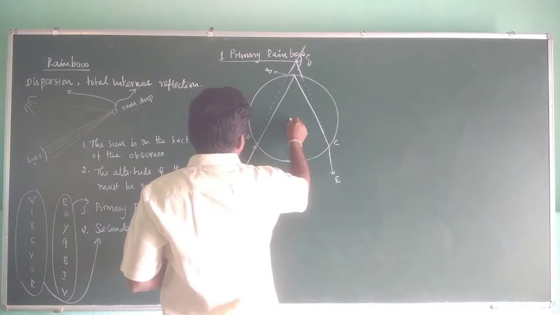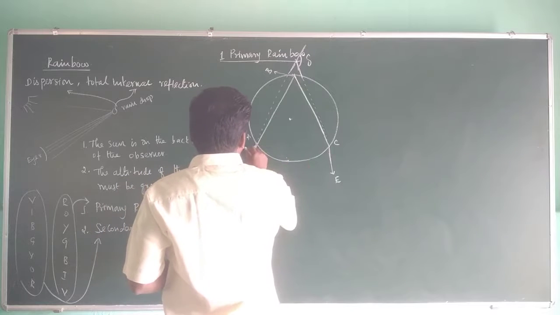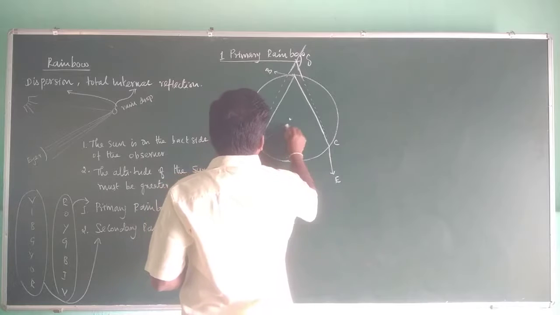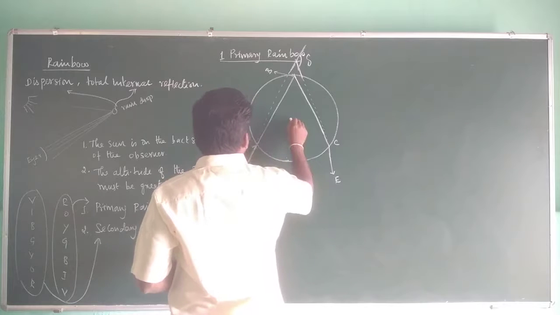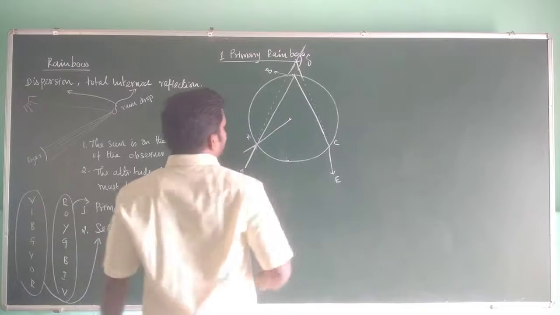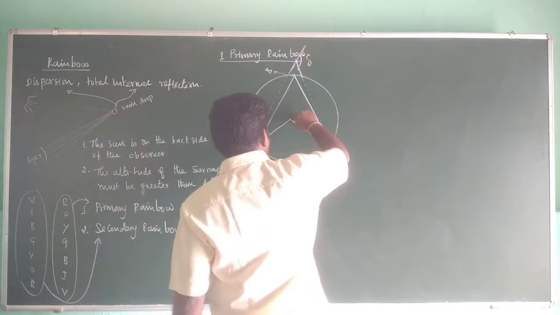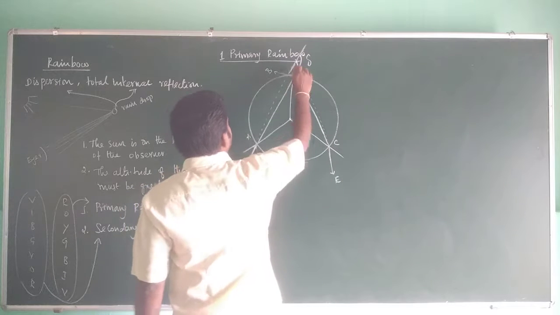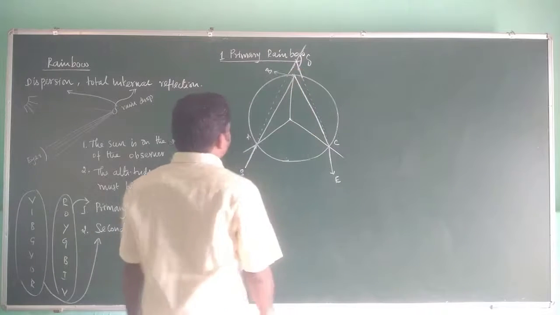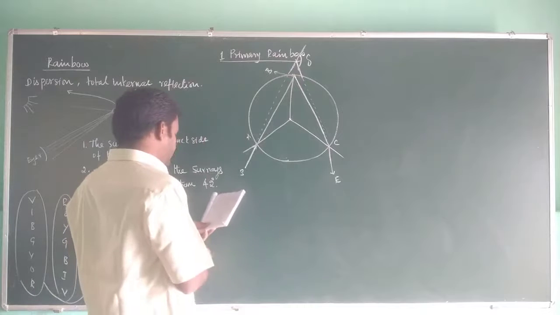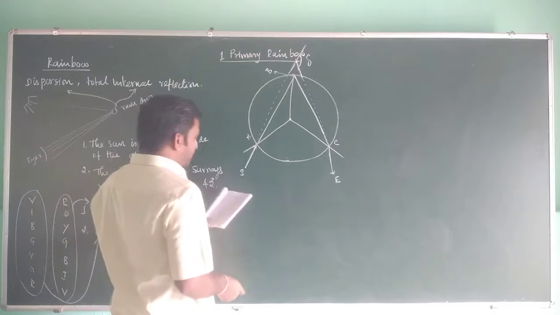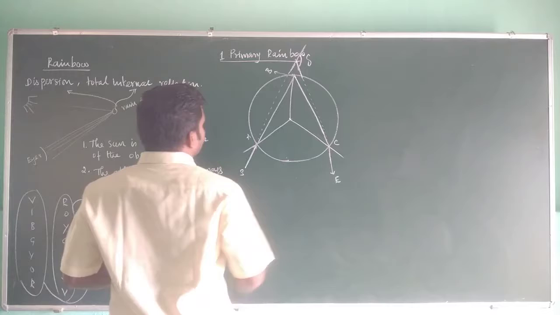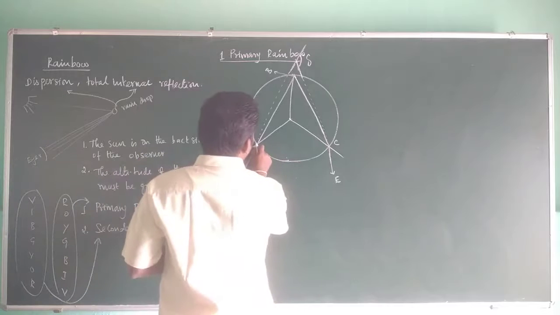We can extend this line towards the center. Similarly, we can extend this line here, and similarly towards the center. Now, you can also connect this dotted line like this.